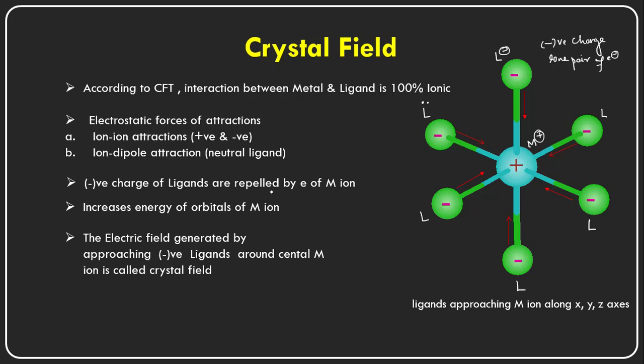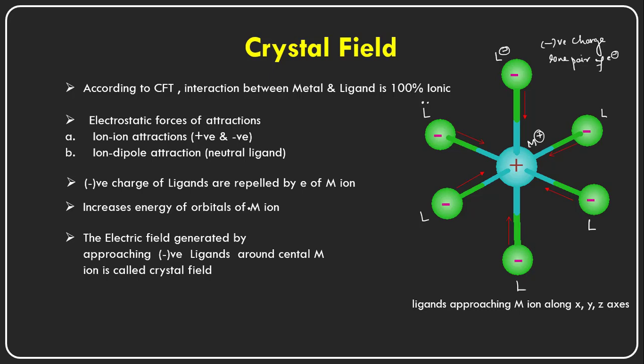So the negative charges of the ligands are repelled by the electrons of the metal ion, and as a result the energies of the orbitals increase. Whatever 5d orbitals are there in the metal ion, their energy will increase, and we know that at a high energy level the metal becomes unstable.